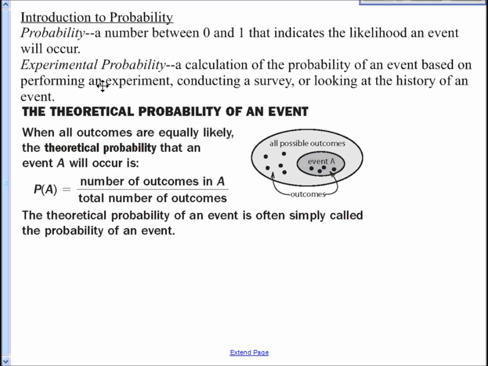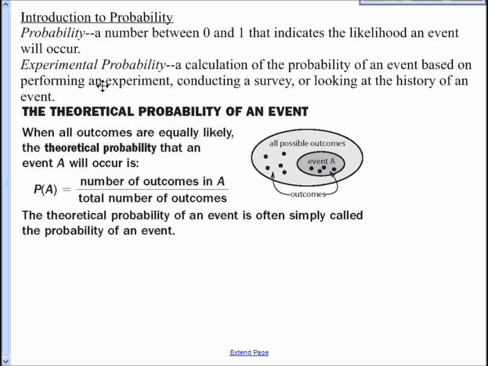So this is just a little introduction to this section here. Probability is any number between 0 and 1 that indicates the likelihood that an event will occur. For instance, the old classic, what's the probability of flipping a heads? I have a 1 in 2 chance, or 0.5. 0.5 is between 0 and 1. I have a 50% chance, theoretically, that I will flip a heads.